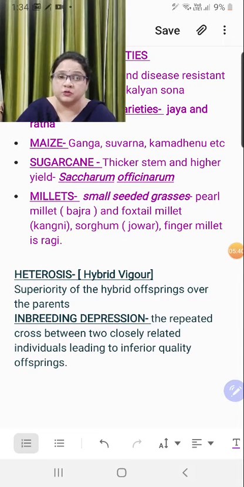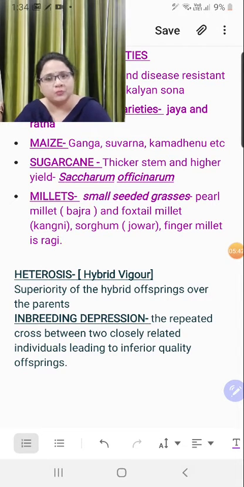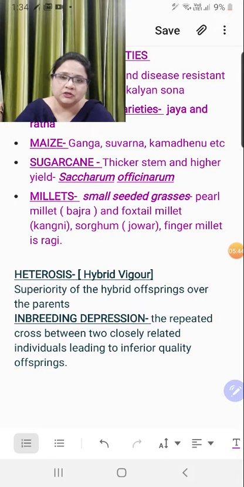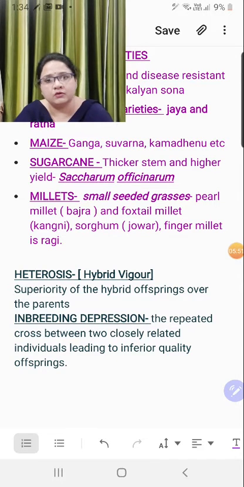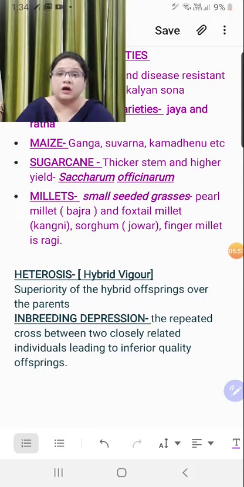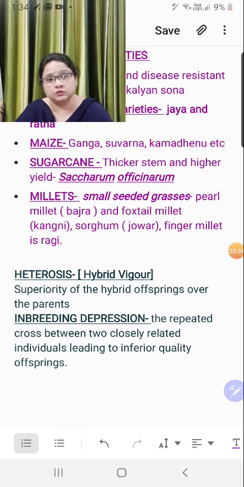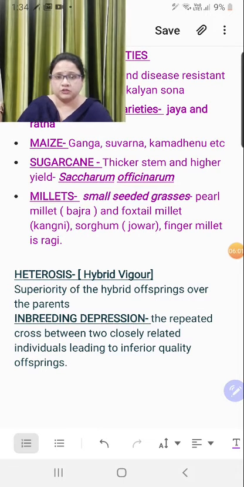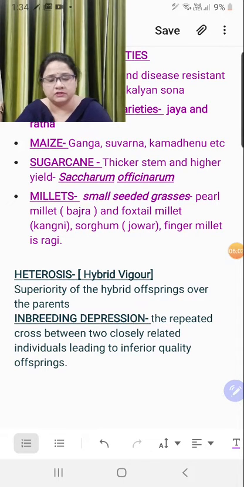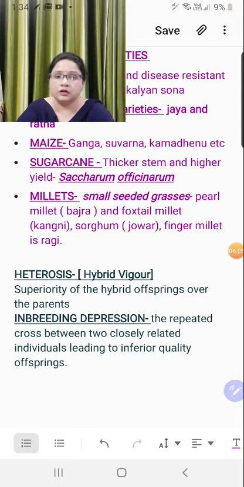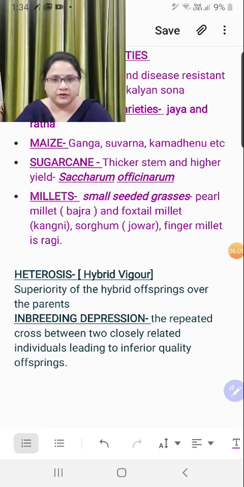And the last one here is inbreeding depression. So many times we have spoken about this particular topic. Again, I am telling you, close relation is the operative word here. If you are making a cross between two individuals who are very closely related, and repeatedly you are making a cross between close relations, so that the gene pool is shared among very few members, this will result in inferior quality of the offspring, right?